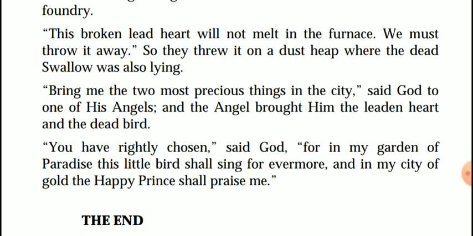And at that time, God told one of his angels to bring the two most precious things in the city. The angel chose them and brought them to God. It was the dead swallow and the heart of the happy prince. God was really very happy and appreciated that the angel had chosen the right ones, and said they both could stay in the garden of paradise, where this little bird would sing forever, and in the city of paradise the golden, happy prince shall ever praise the Lord.